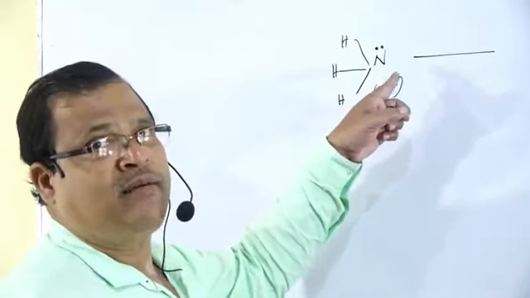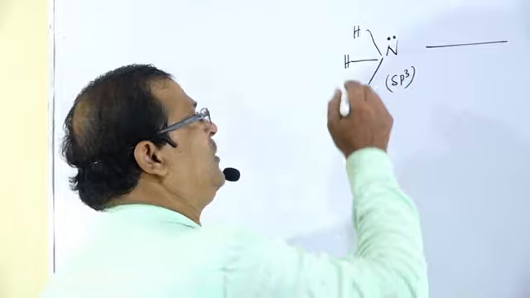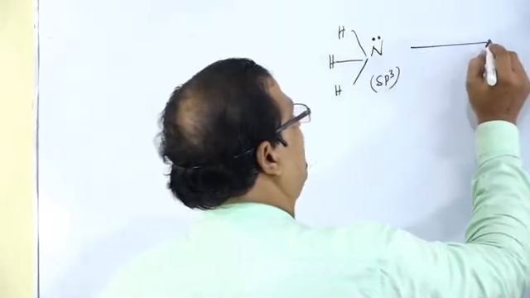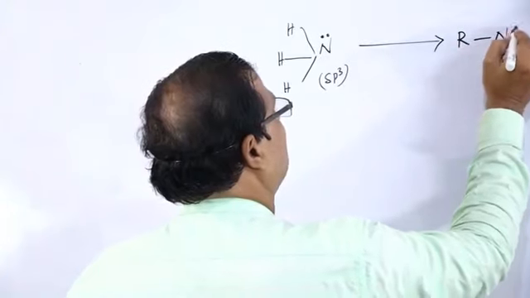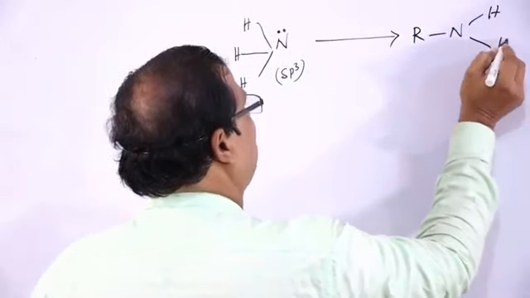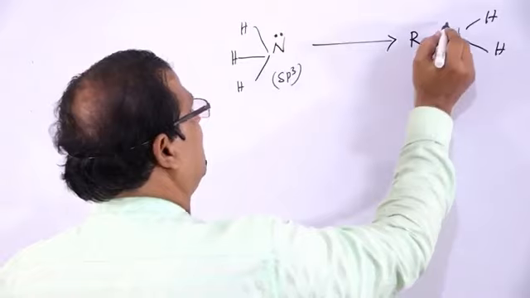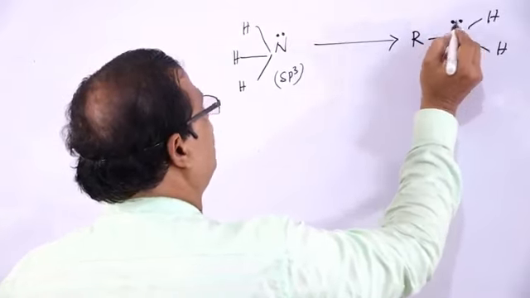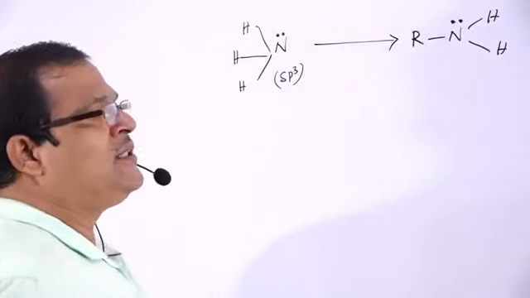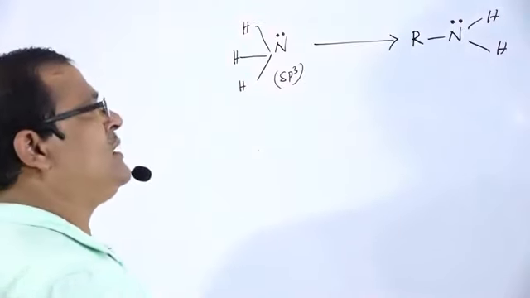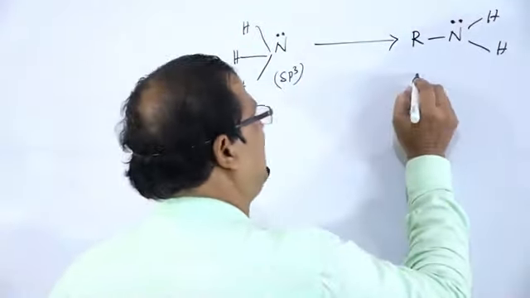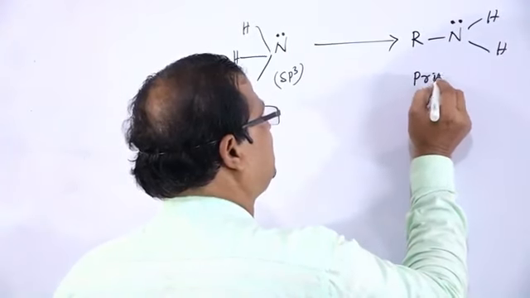When a hydrogen atom is replaced, there is the formation of RNH2, where the nitrogen atom contains a lone pair of electrons and is also an sp3 hybridized nitrogen atom.